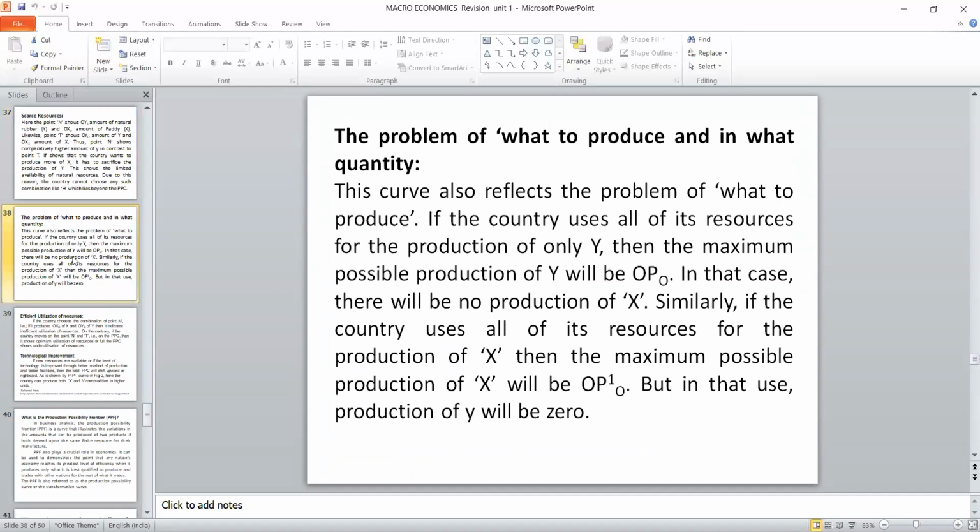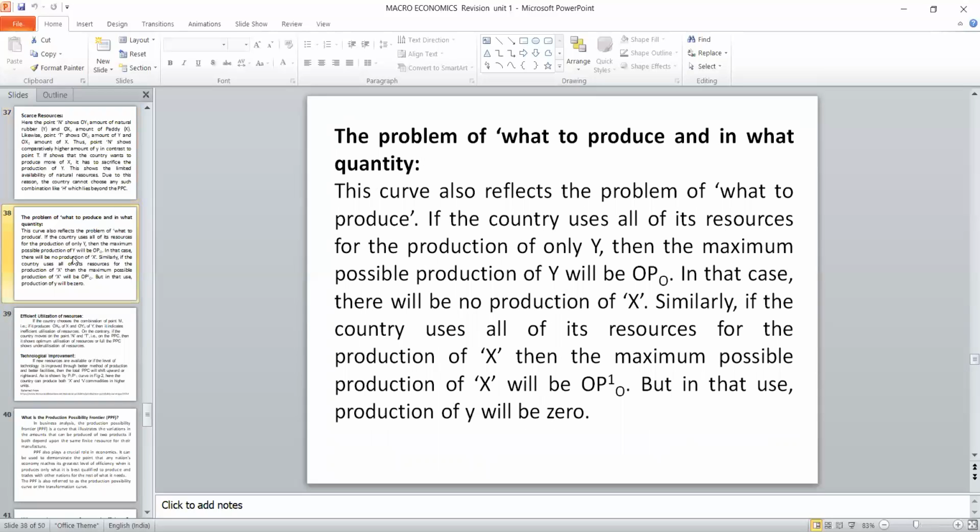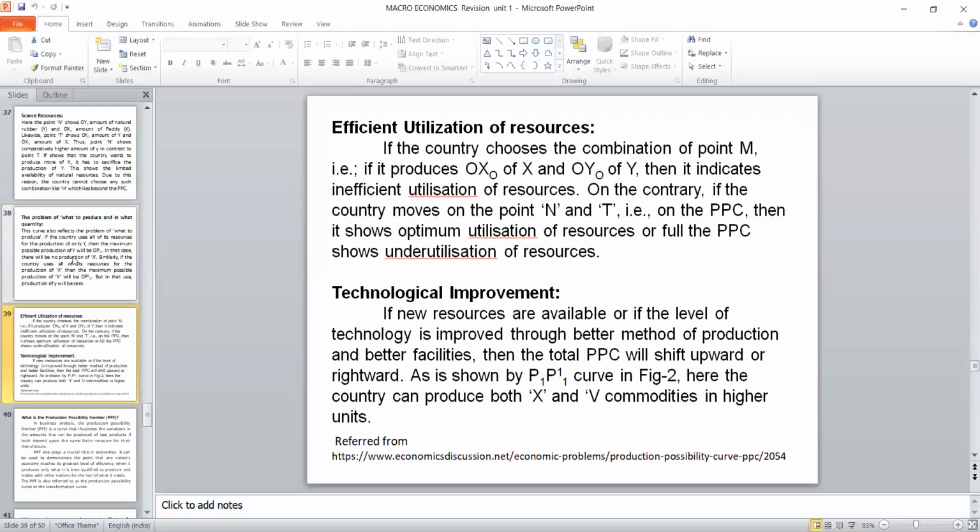And there are many things to be considered while discussing the society's capability, but all have a base of scarce resources only. You have to include not only the scarcity but also the efficient utilization of resources and other things which influence the production, mainly the technology.